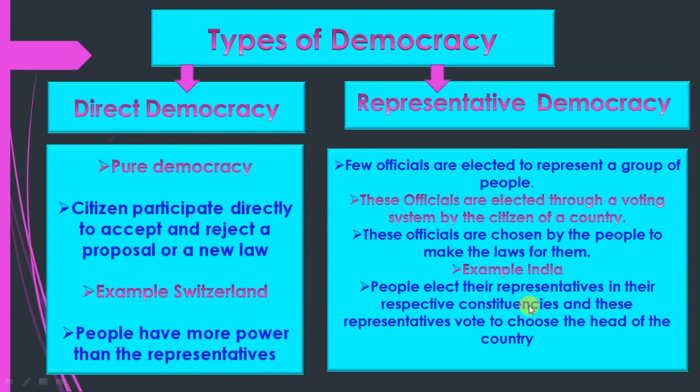Clear. So next, people elect their representative in their respective constituencies. Constituencies means particular areas. The country is divided into constituencies. And these representatives vote to choose the head of the country. After that, they give vote to choose the head of the country.